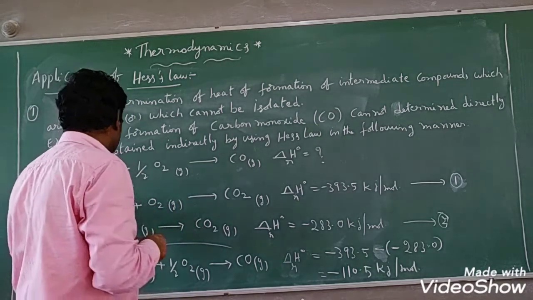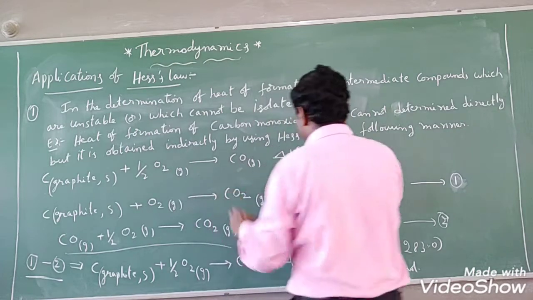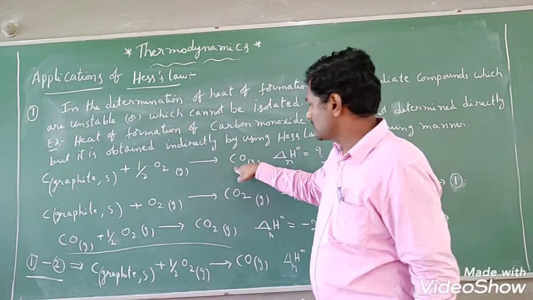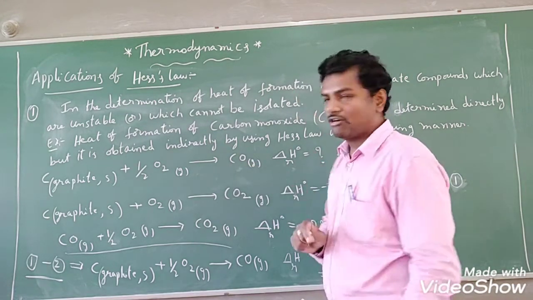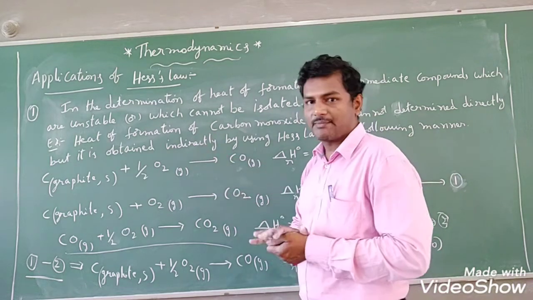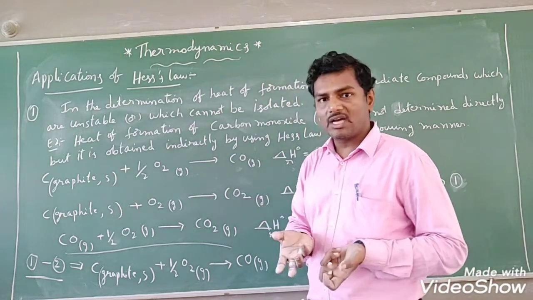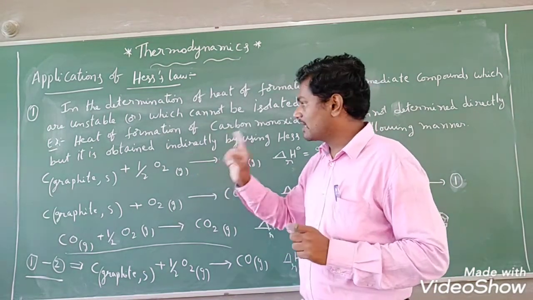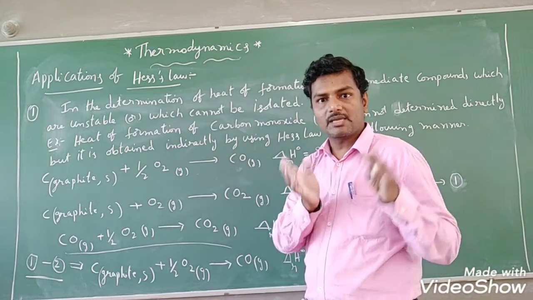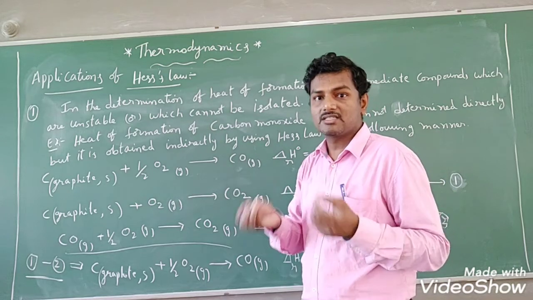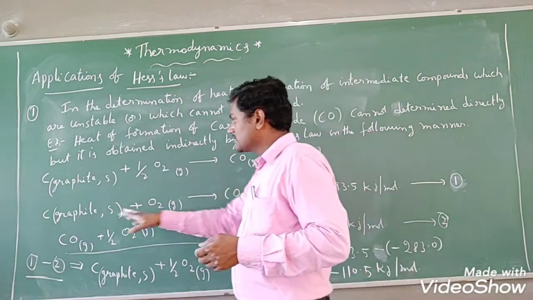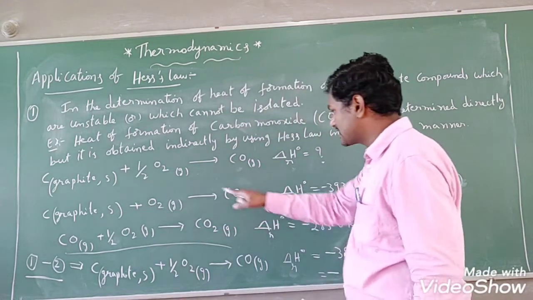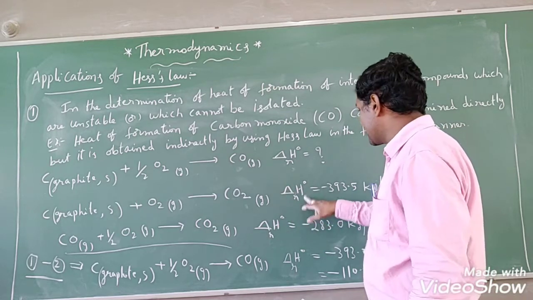How is it possible? You see that. Suppose I want to measure the standard enthalpy of the reaction of CO formation, 1 mole of CO. How do we find out? We have the method according to Hess law. We know a significant amount of carbon dioxide also has a chance to form in this reaction. When carbon combines with oxygen, it will definitely produce some amount of CO, and some amount of CO2 also has a chance to form. Because of that I have taken here C graphite, carbon combining with oxygen to produce CO2, in their standard states only. Its standard enthalpy of the reaction is this much.